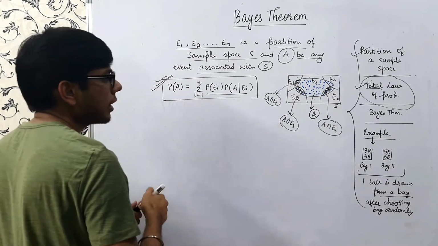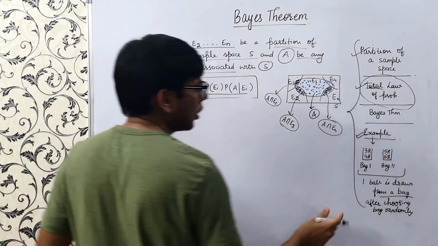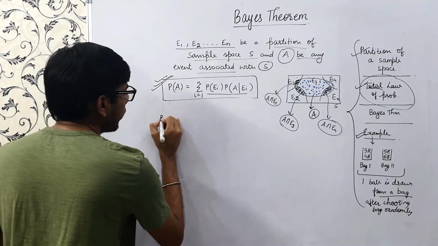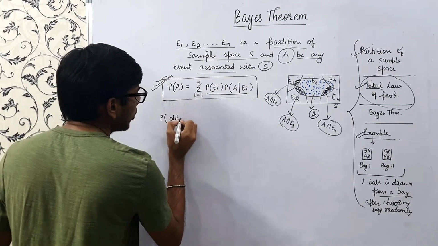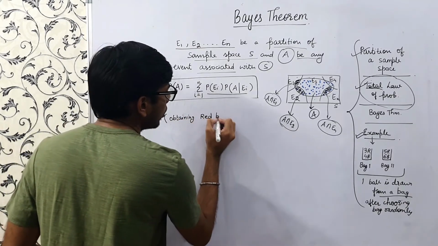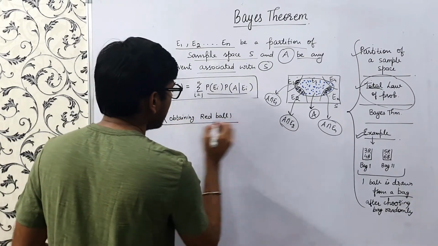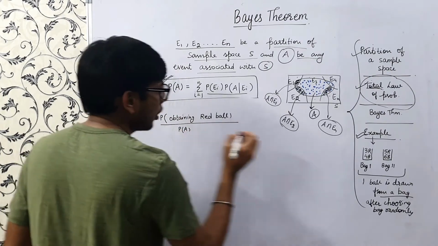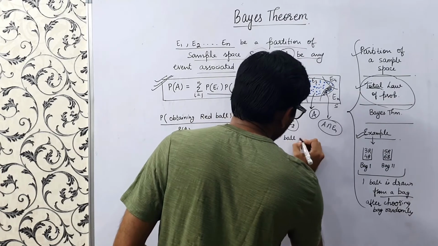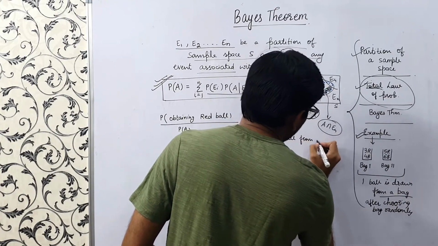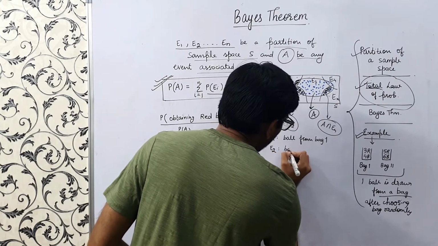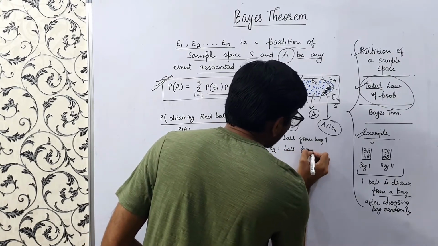So now we'll do an example. Consider this example. There are two bags, right? We want to find the probability of obtaining a red ball. So this is our event A. Our event E1 is a ball from bag 1, and our E2 is a ball from bag 2.